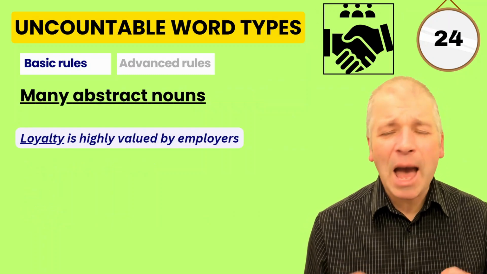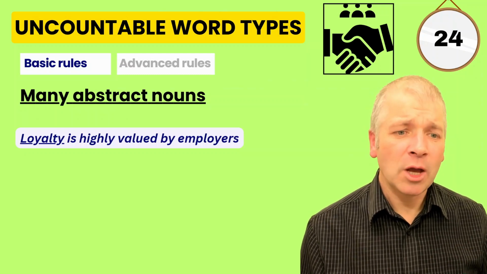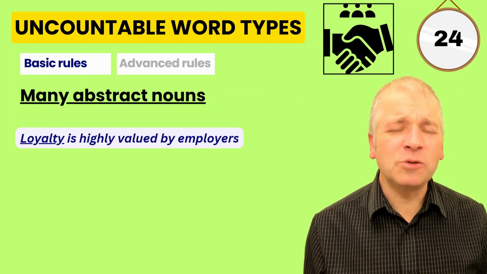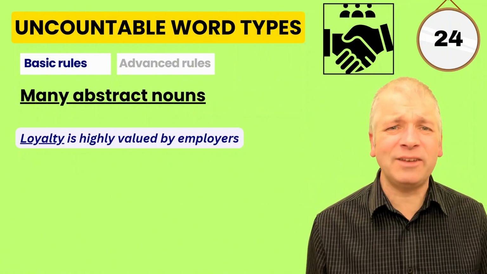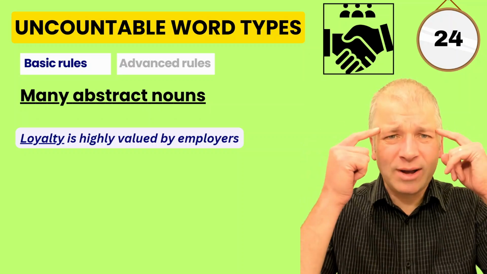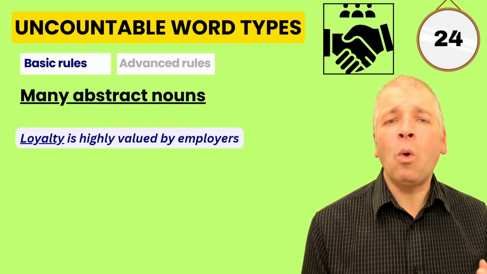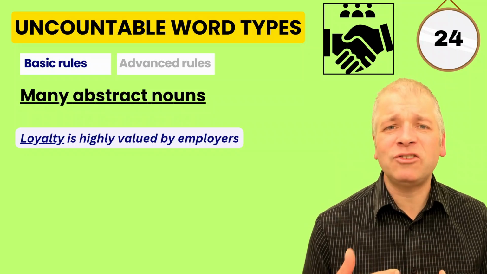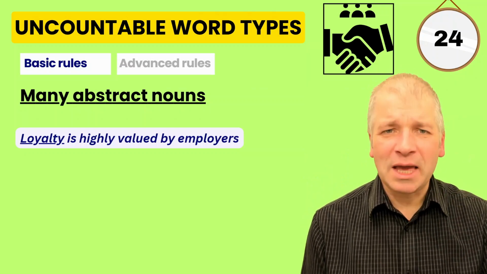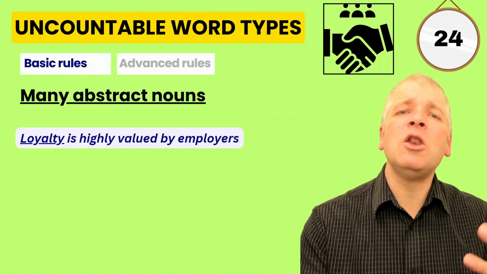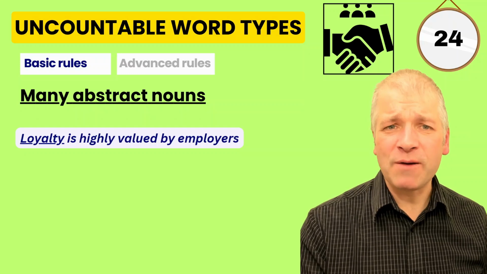Also, many abstract nouns are uncountable, such as loyalty. Loyalty is highly valued by employers. Loyalty is abstract. You can't see it or feel it or hear it. It's just an idea in your mind about the way that some people can always be trusted to be good to those who they know or to do the right thing by the people that they know. They're loyal. They always stay close to other people and keep good relationships with their friends.